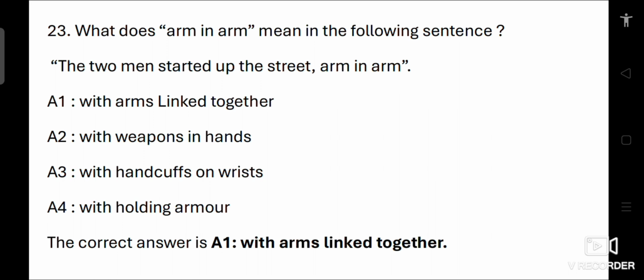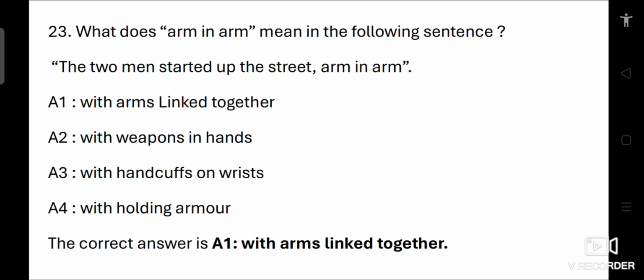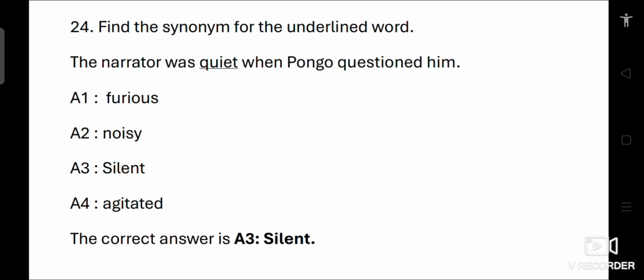The phrase arm in arm describes a situation where two people walk together with their arms linked or intertwined. This expression conveys a sense of companionship, friendship, or affection between the individuals. So, the correct answer is A1, with arms linked together. 24th question. Find the synonym for the underlined word.